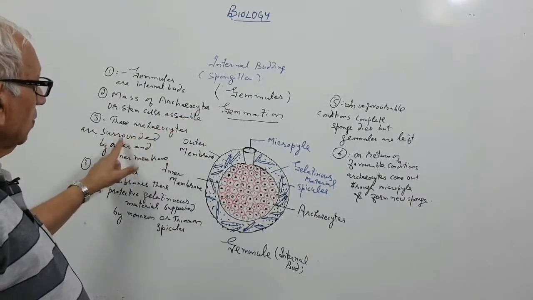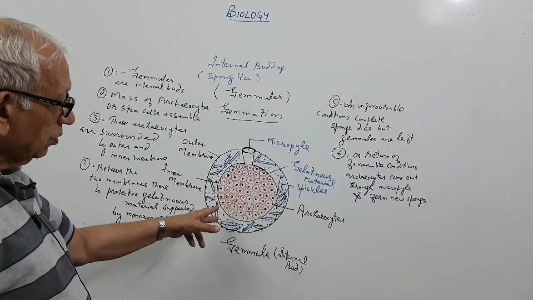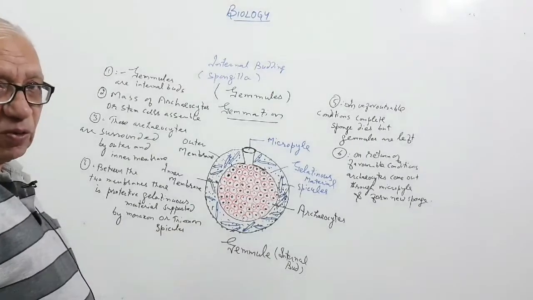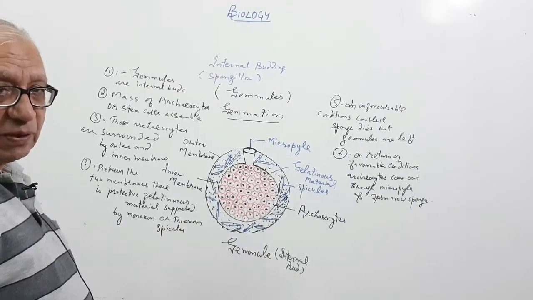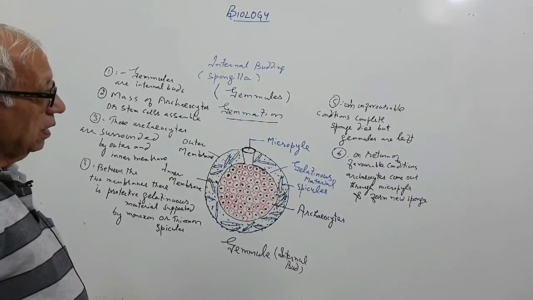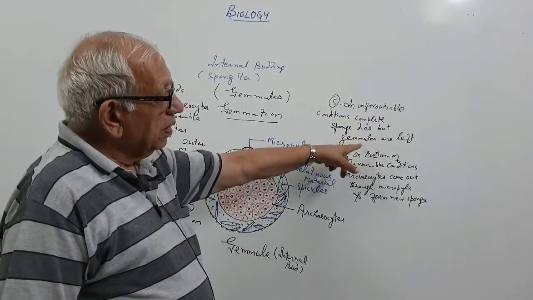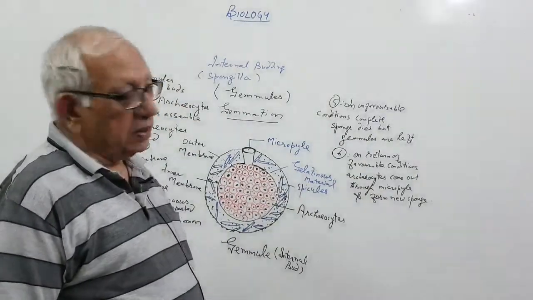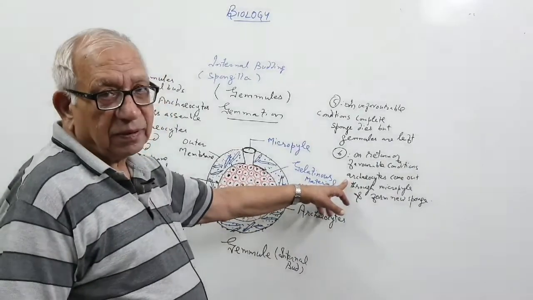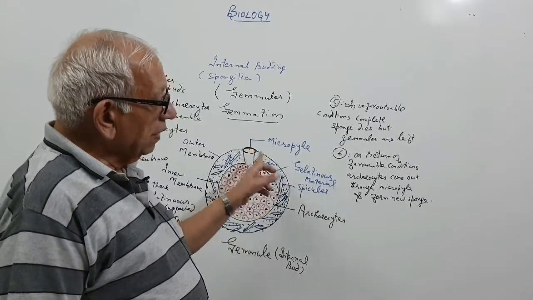These archaeocytes are surrounded by an outer and an inner membrane. Between the two there is a gelatinous material supported by spicules, which may be monoaxon or triaxon spicules. Spicules are skeletal structures in sponges. In unfavorable conditions, the complete sponge dies, but gemmules are left. On the return of favorable conditions, archaeocytes, which are undifferentiated cells or stem cells, come out through the micropyle and form a new sponge.